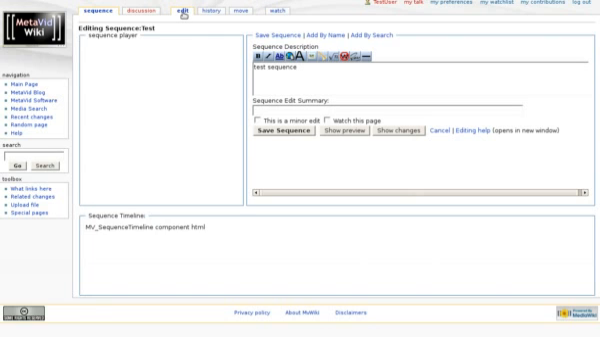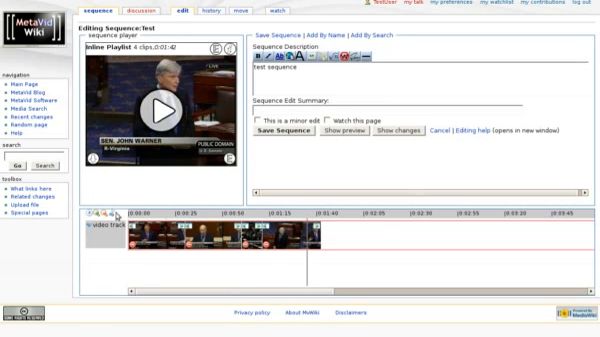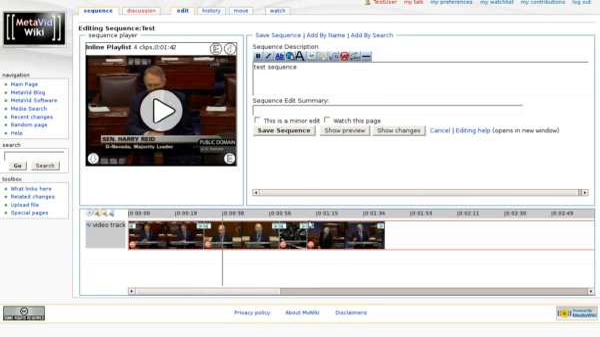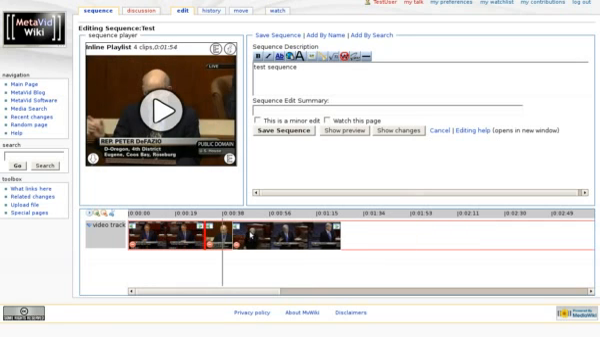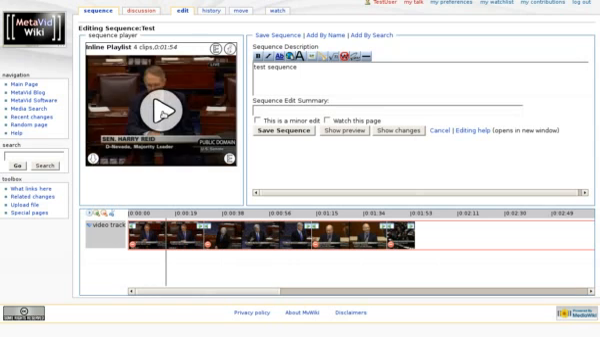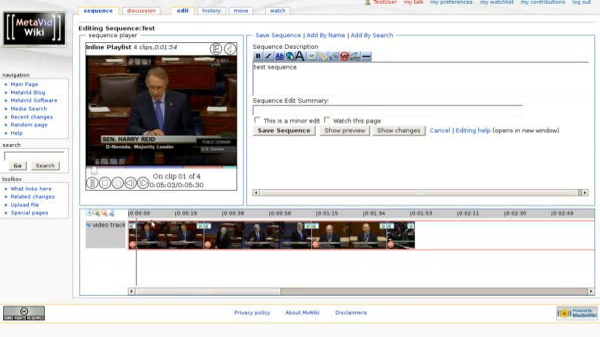We can edit that, and it'll pull up the little in-browser sequence editor. We can go around, zoom in, zoom out, basic video editor stuff, set in and out points of the clips, rearrange them, then play from the beginning. Updates down here.